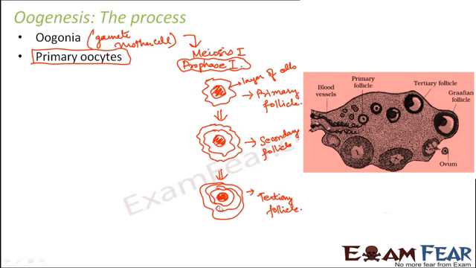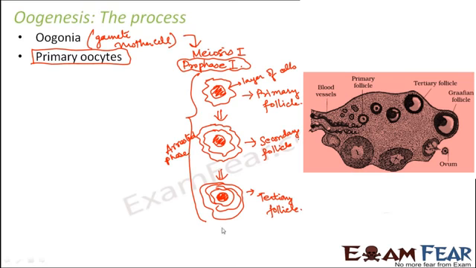Now by this time, the female actually reaches her puberty. As soon as she reaches puberty, what happens? The primary oocyte undergoes meiosis 1. Initially it was arrested in prophase 1, so that is why it could not go further with meiosis 1. So all these happened during the arrested phase.